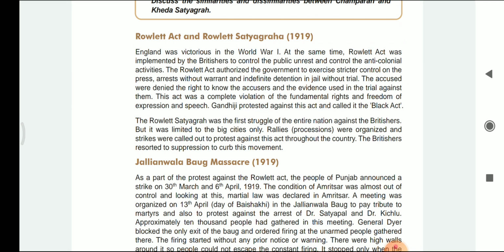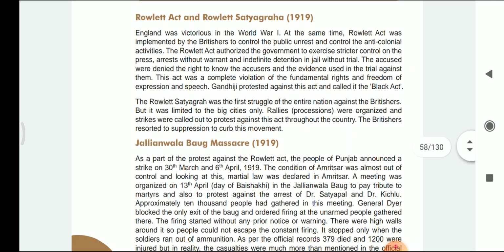England was victorious in the World War I. At the same time, the Rowlatt Act was implemented by the Britishers to control the public unrest and control the anti-colonial activities. The Rowlatt Act authorized the government to exercise stricter control on the press, arrest without warrant, and indefinite detention in jail without trial. The accused were denied the right to know the accusers and the evidence used in the trial against them. This act was a complete violation of the fundamental rights and freedom of expression and speech. Gandhiji protested against this act and called it a Black Act.